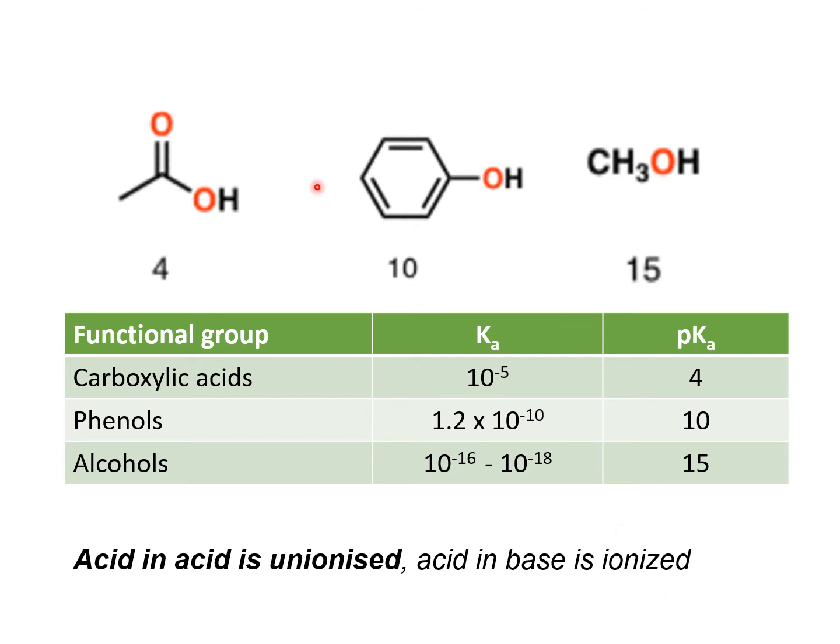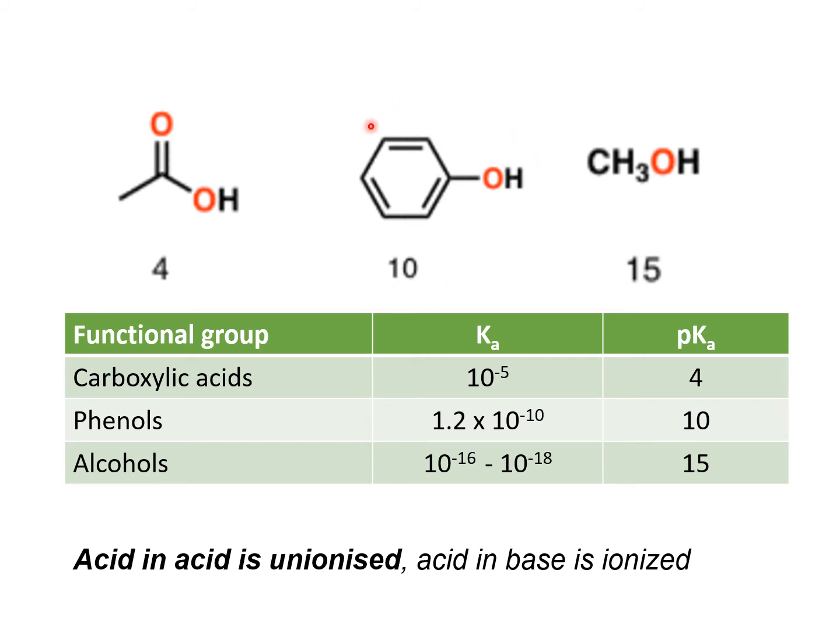So at pH 4, this carboxylic acid will be 50-50% ionized. Below pH 4, it will be more unionized. After pH 4, it will be more ionized.